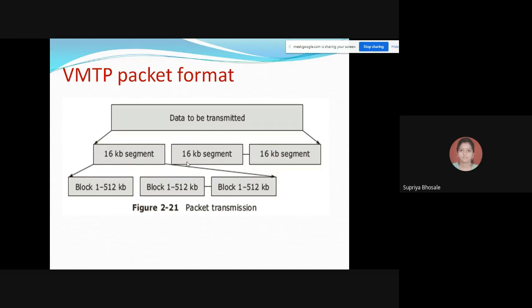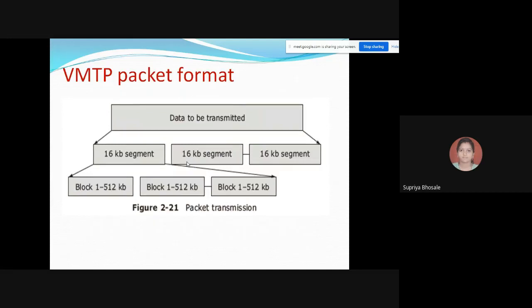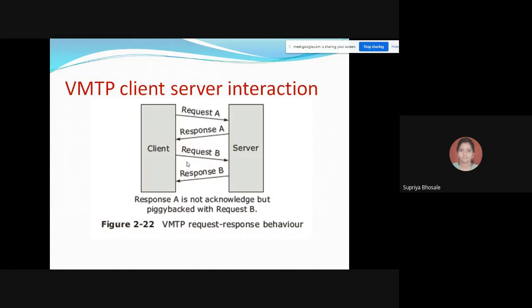We just now have seen one example of this. So this way your VMTP packet sending is happening. Here the data transmission format is given, and the next diagram is giving you the request-response behavior present in case of VMTP.